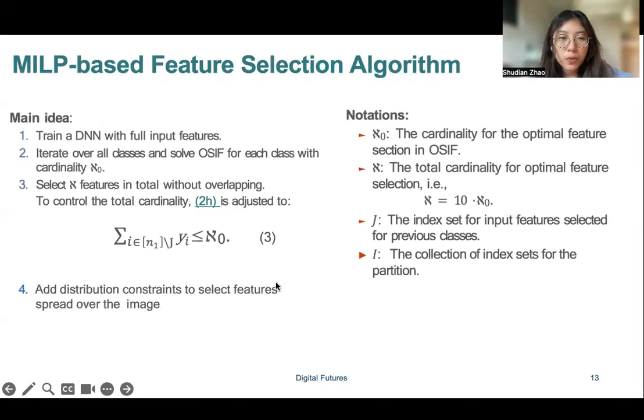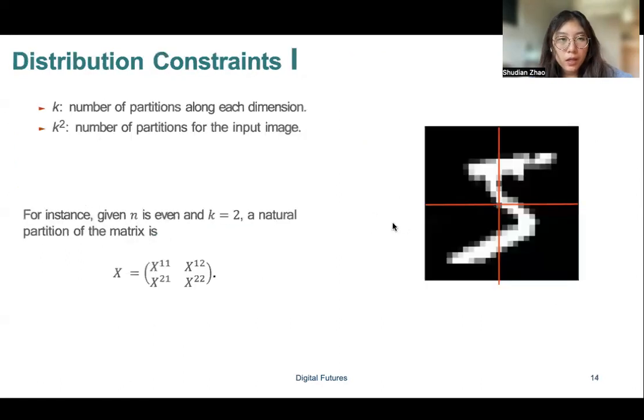Also, to further improve the performance of this approach, we add distribution constraints to force the selected features to spread over the whole input image. Here the picture shows the case when we partition along both sides of the image with two subgroups.